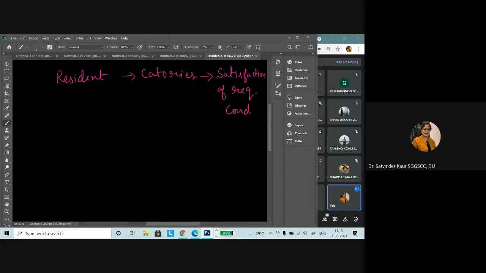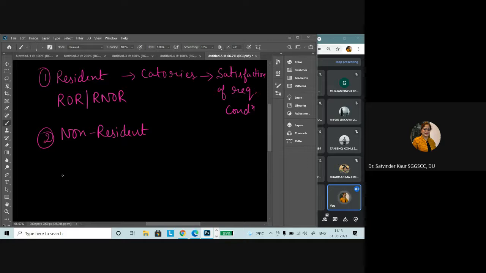Okay, so the person will be declared resident, or we can say ROR or RNOR, or the person will be declared non-resident. When I am using the word person, I am saying that person can be an individual, a firm, association of person, a company, or any other person, right? So these two broad categories are there that the person would be declared resident or non-resident.